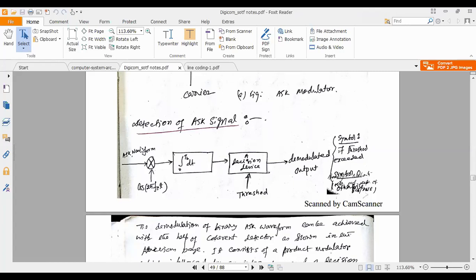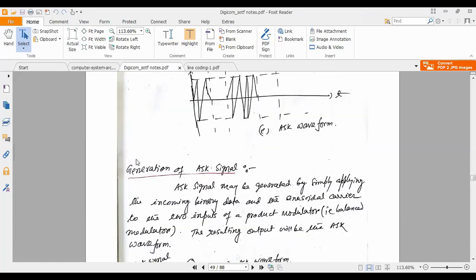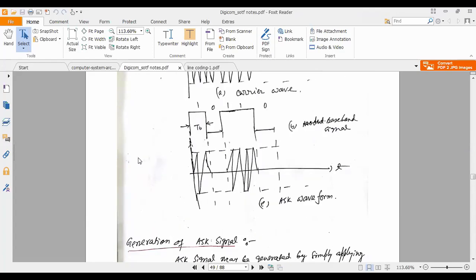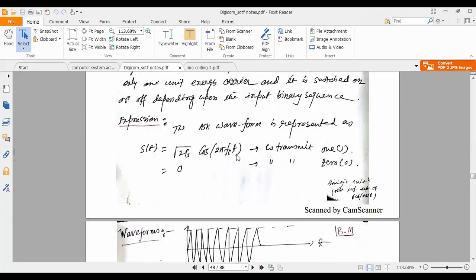And then again here we are using the ASK waveforms. So ultimately, see, when we are sending cos 2 pi FCT, suppose we have sent 1. Leave the amplitude aside, there is no tension about amplitude. Come to the frequency cos 2 pi FCT.